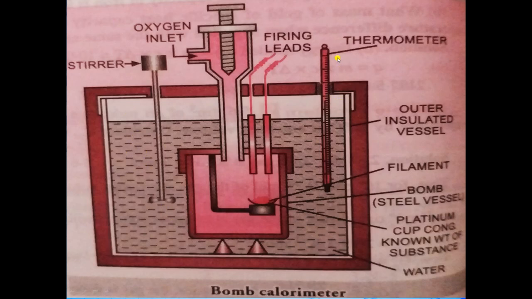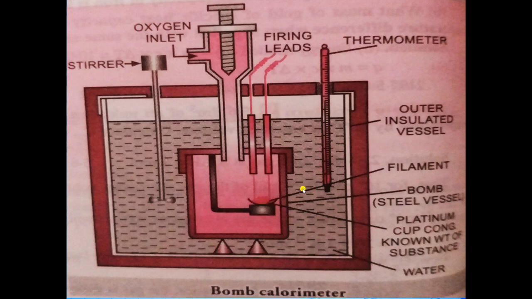Here thermometer is present and here stirrer is present. From thermometer we can check the temperature, and from the stirrer we can get the same temperature throughout the system. So here we will start the procedure. Here we will keep the compound of known mass in the platinum cup. This is platinum cup. This is also known as bomb. Now current is passed through the filament and combustion takes place.